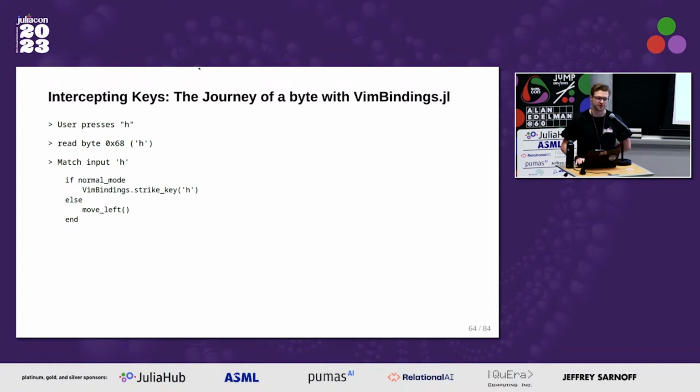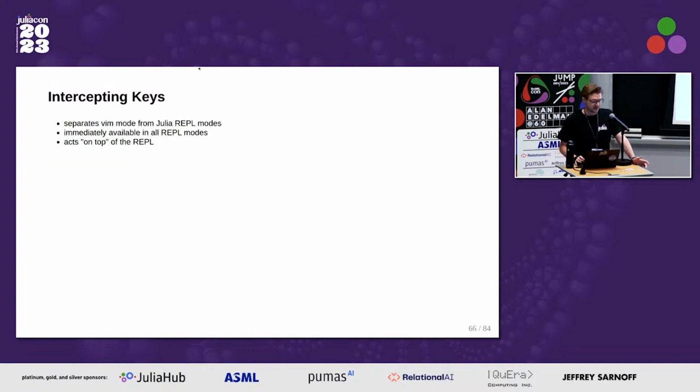Otherwise, we send it to the default implementation. So then we call that function. The benefit of this is that VimBindings is no longer a REPL mode. It separates Vim from the REPL modes. It acts on top and before keys are delivered to the REPL modes.